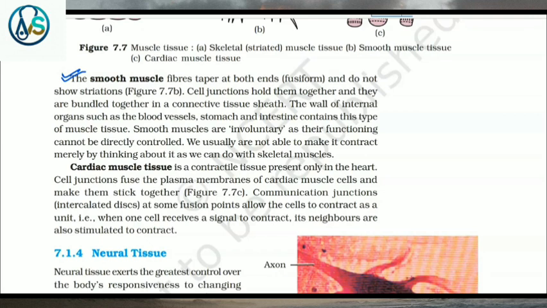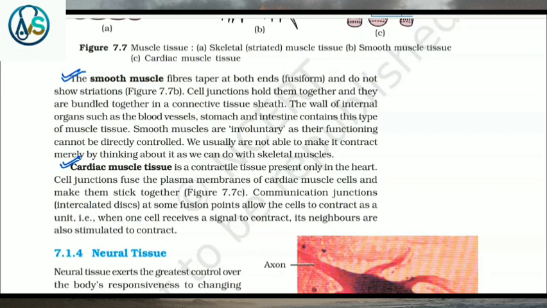Smooth muscles are involuntary as their functioning cannot be directly controlled. We usually are not able to make it contract merely by thinking about it, as we can do with the skeletal muscles. Cardiac muscle tissue is a contractile tissue present only in the heart.